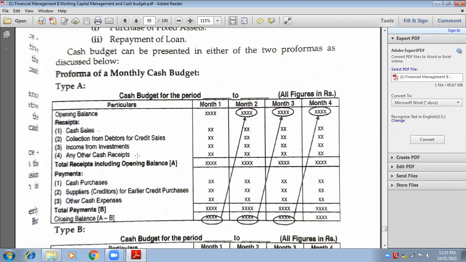I earned cash through incomes 90,000 and I spent cash through expenses 40,000. Cash is gone away.